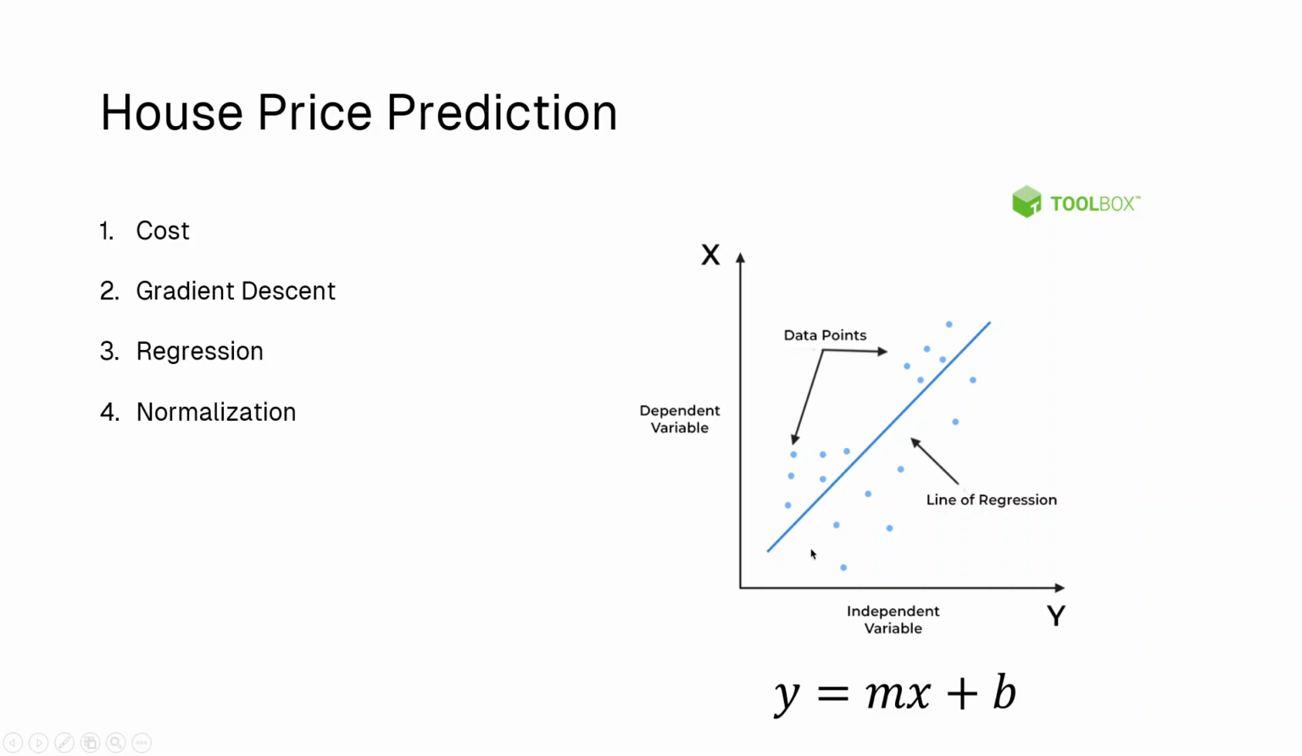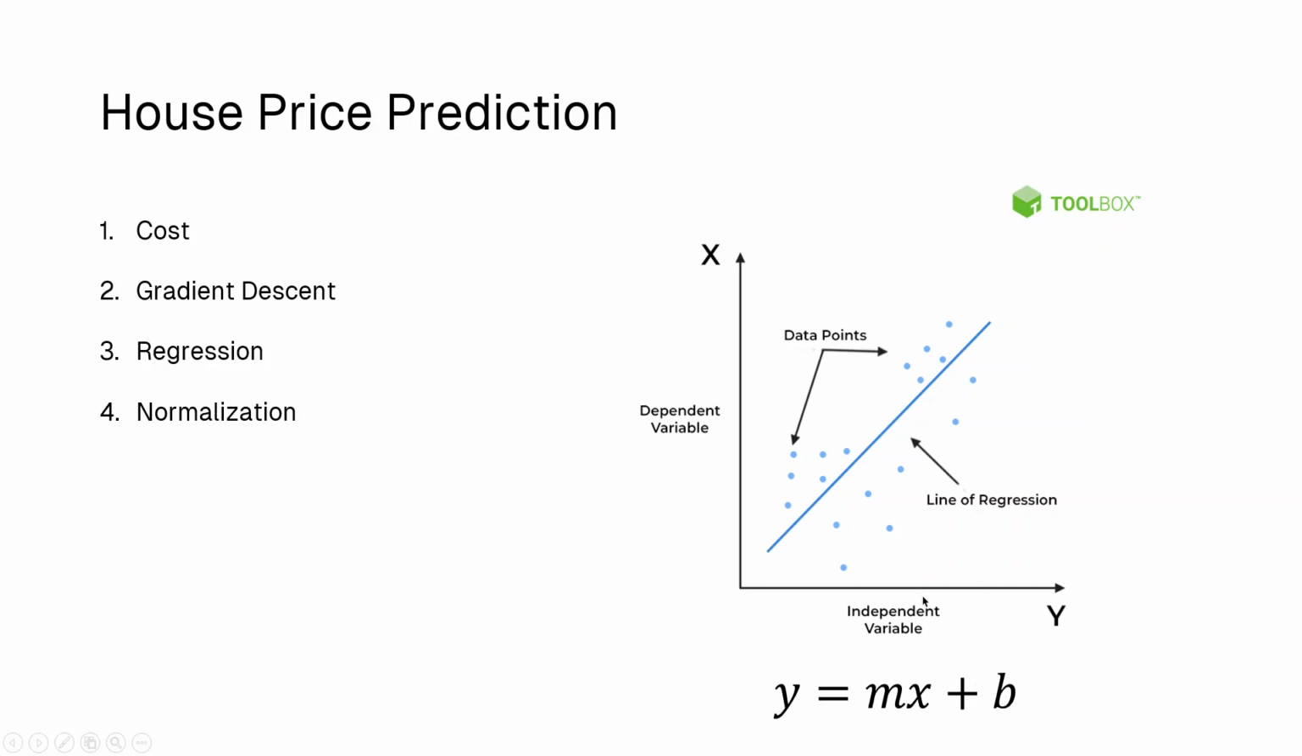You fit a line by using this equation. This is the equation for a line, or a linear equation: y is equal to mx plus b. The two parameters in this are m and b. b is the y-intercept and m is the slope.